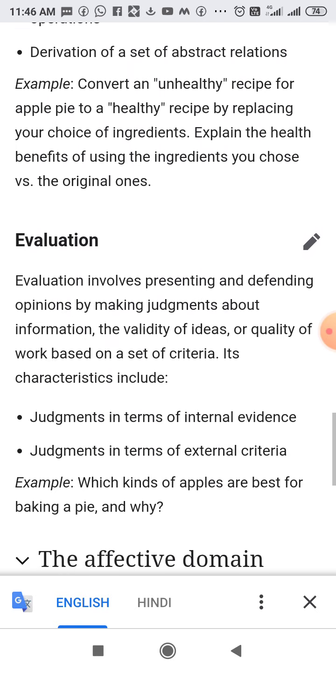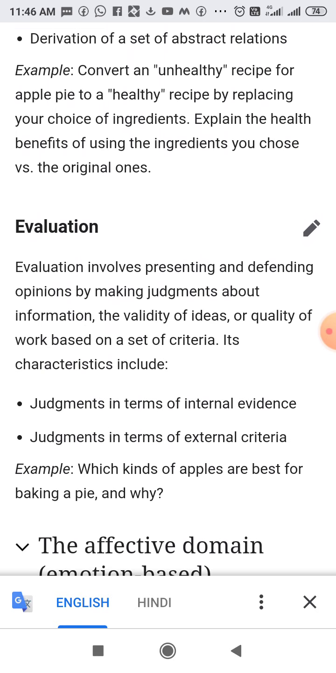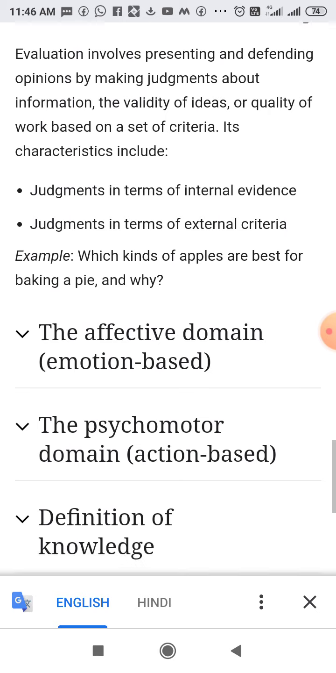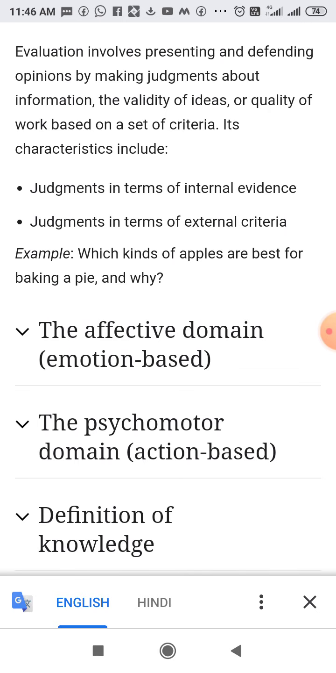Next, the sixth component is evaluation. Evaluation is nothing but judgment in terms of internal evidence, judgment in terms of external criteria. So, evaluation involves presenting and defending opinions by making judgments about information. So, evaluation is the judgment.